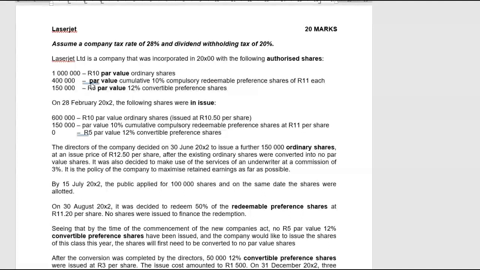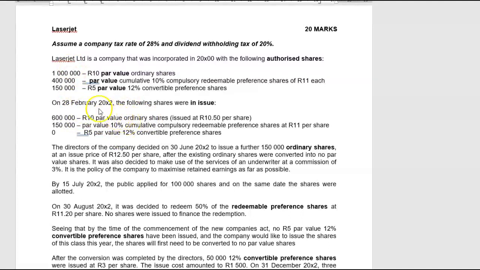It says, but whenever you want to issue new shares of that same class of shares, let's say, for example, here they had issued 600,000 10 Rand par value shares, and it was issued at 10 Rand 50 a share. So if they want to issue further shares, then they first have to convert this par value share into a no par value share, and then they can go around and issue more shares.